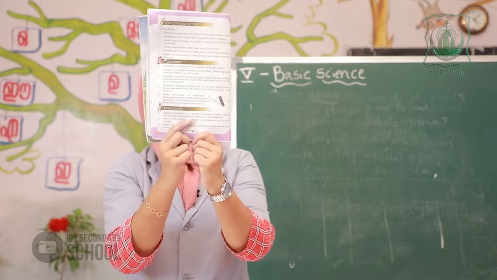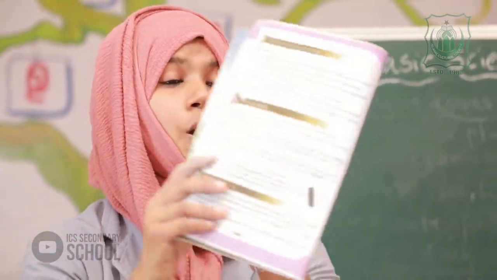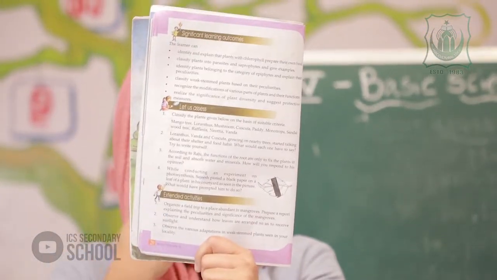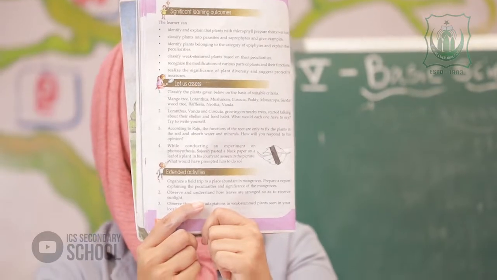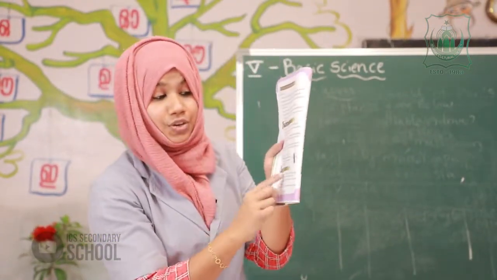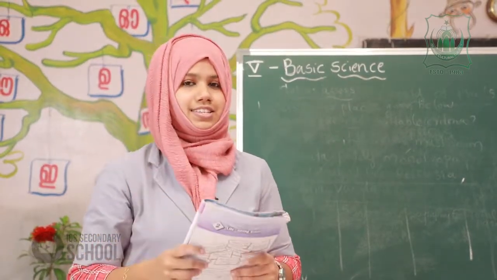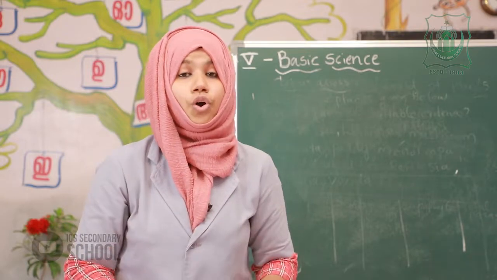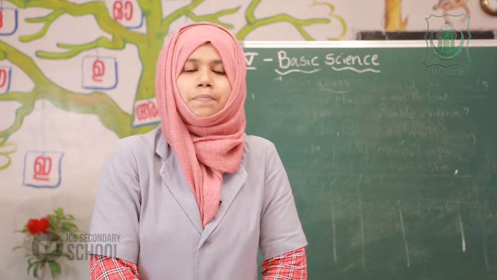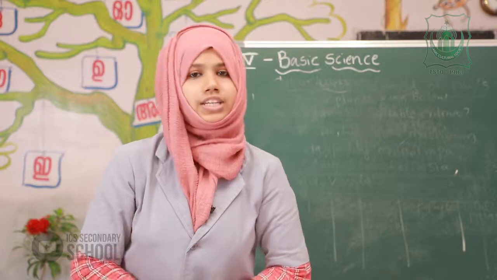A black paper is pasted on a leaf. So the question is, what would have prompted him to do so? You have to write the answer. It is related to photosynthesis, so write the correct answer and send it to me. These are the 4 questions about this chapter, and you should complete all of them.